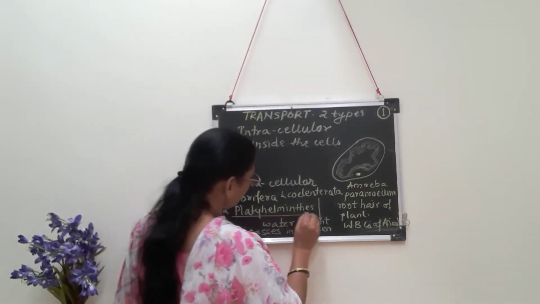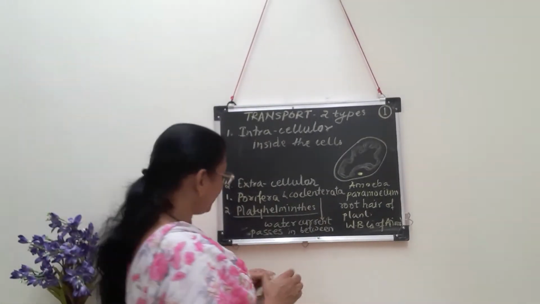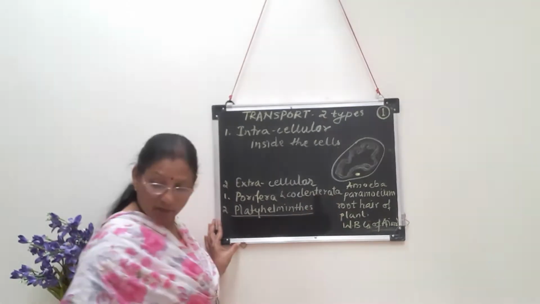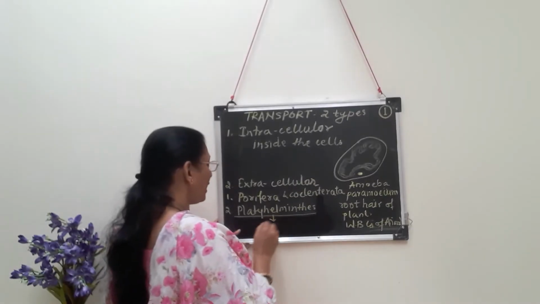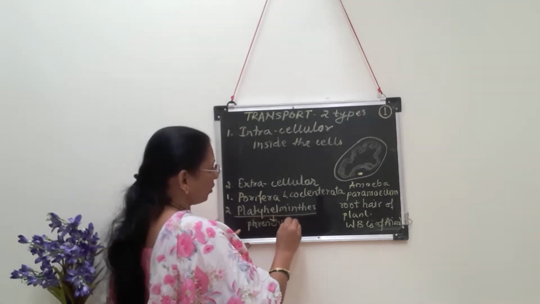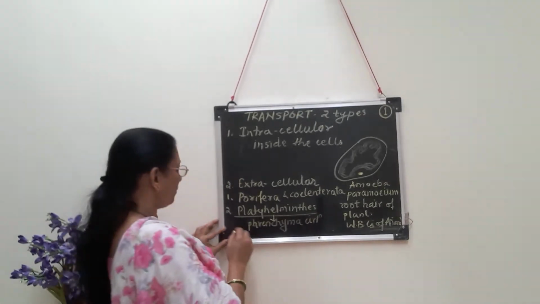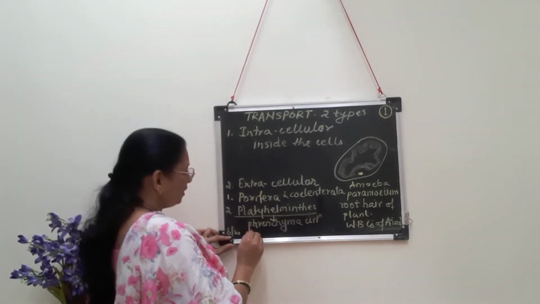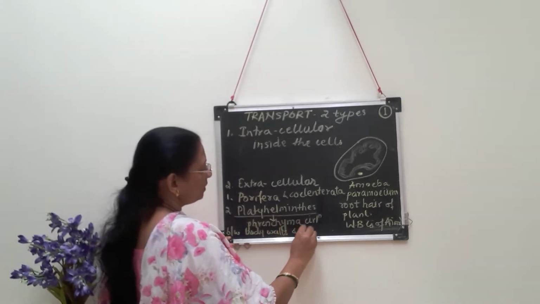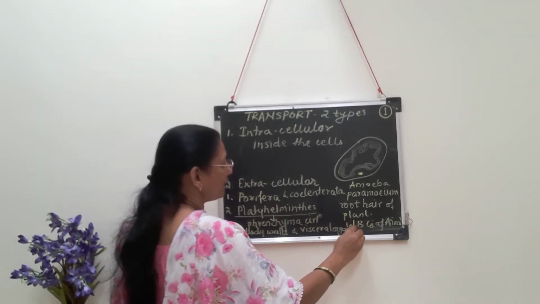Then Platyhelminthes means the flatworms. In case of flatworms, the circulation or transportation of the required material takes place through what? It takes place through parenchyma circulation. What does parenchyma circulation mean? It is the circulation between the body wall and the visceral organs. Visceral organs means organs present inside the body.